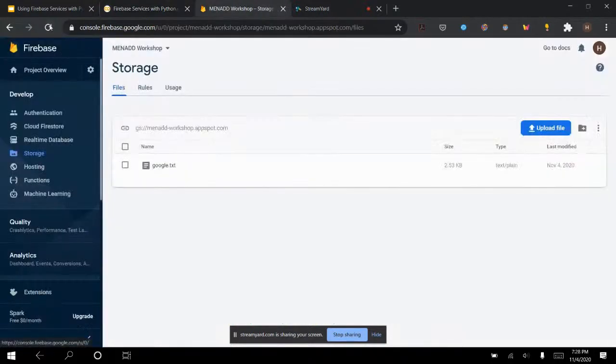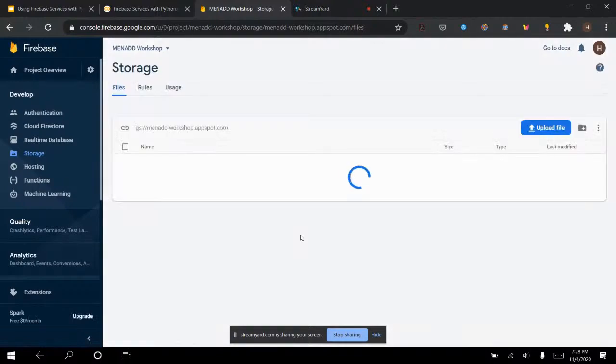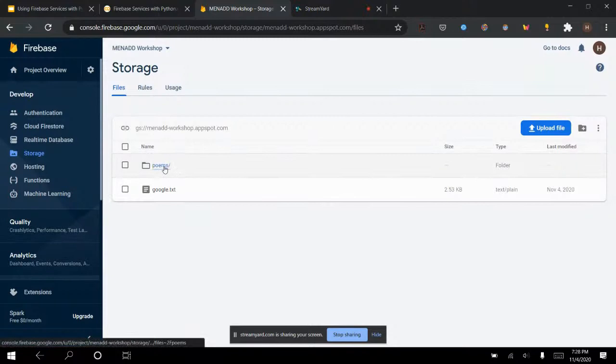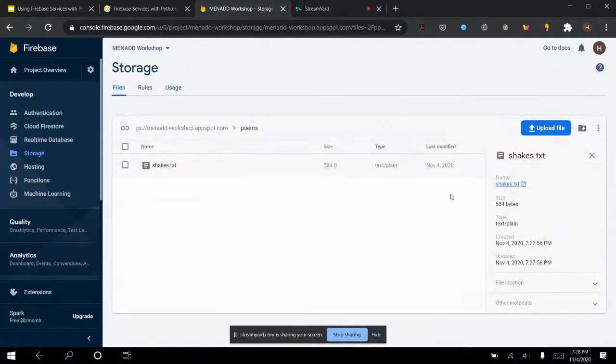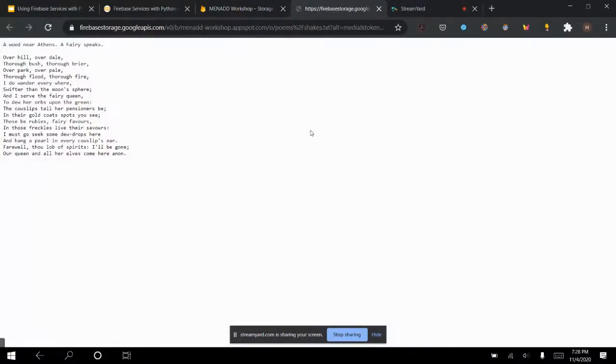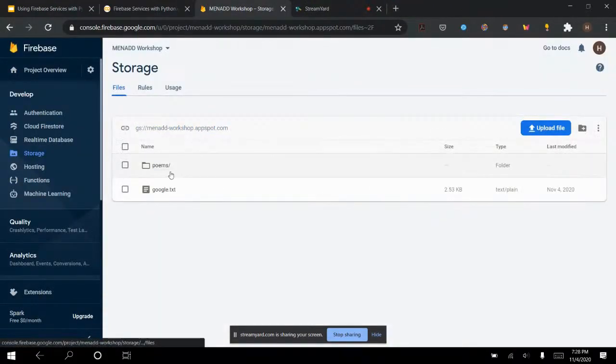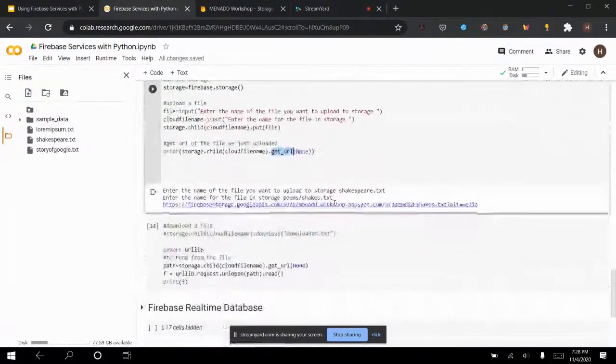Now, if I go back here and I refresh, let's see what happens in the storage. I get a folder called poems, and I have shakes.txt inside it, and I can actually access it, and it will contain the poem. So really, that's how I was able to create folders. Ideally, in a real-world scenario, you can create a folder for every user, for example.